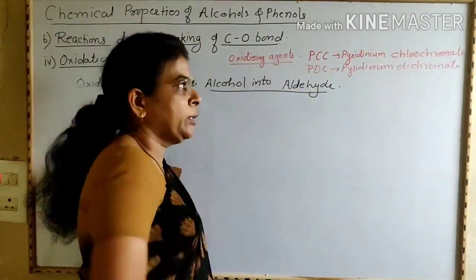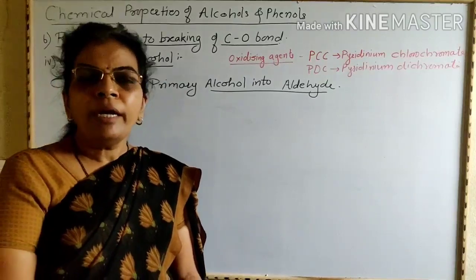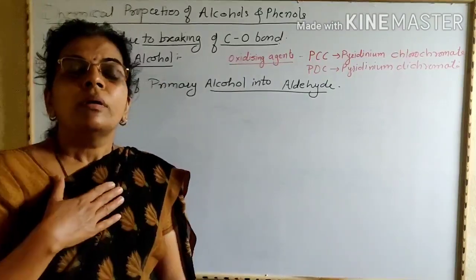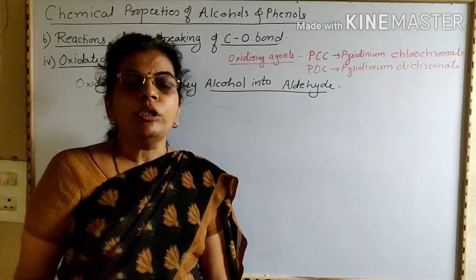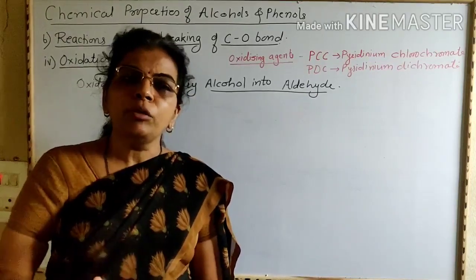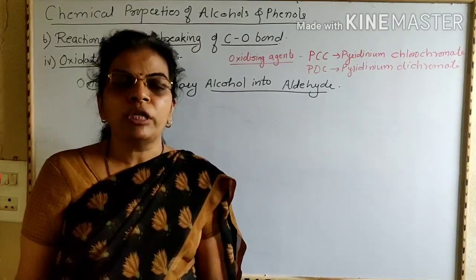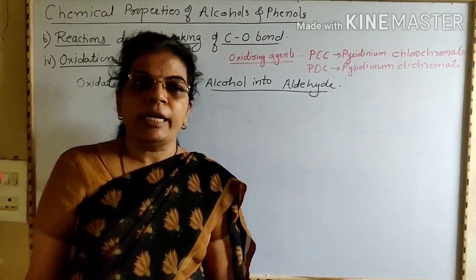In presence of these oxidizing agents, the alcohols give aldehydes only. Aldehydes do not further undergo oxidation to give carboxylic acid.